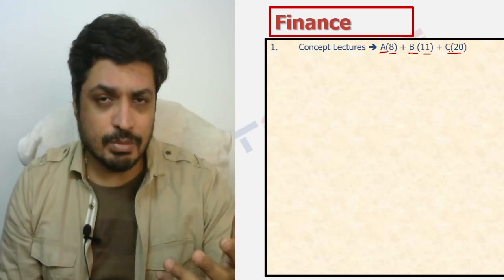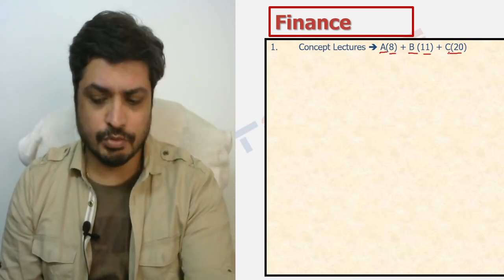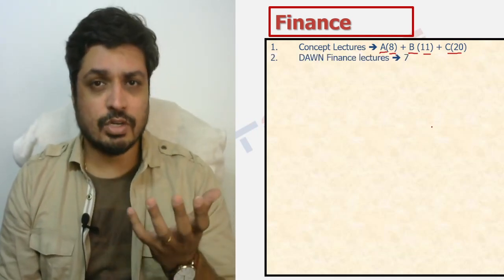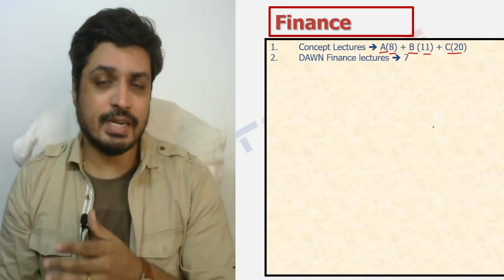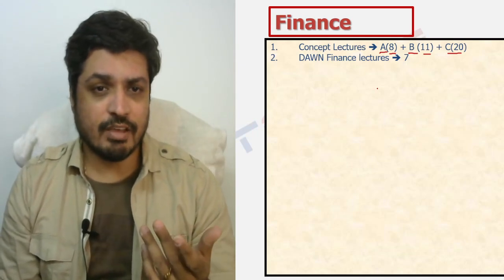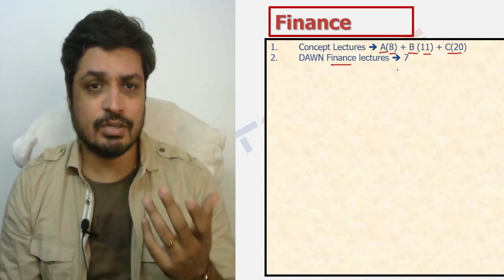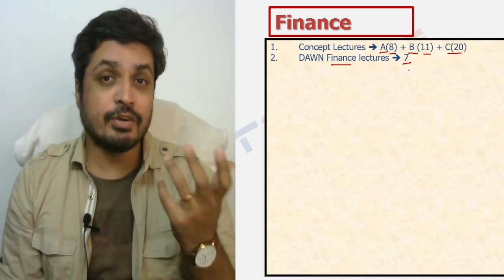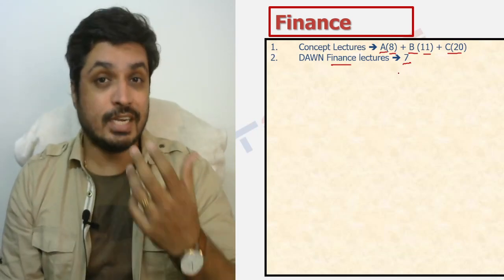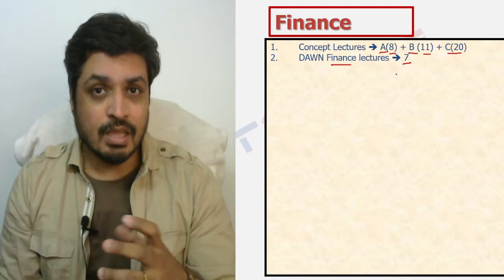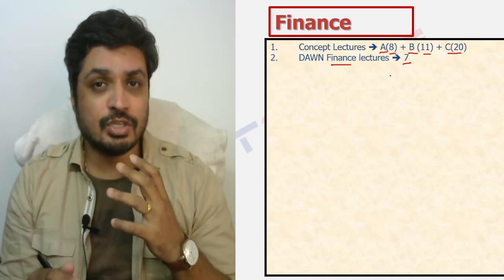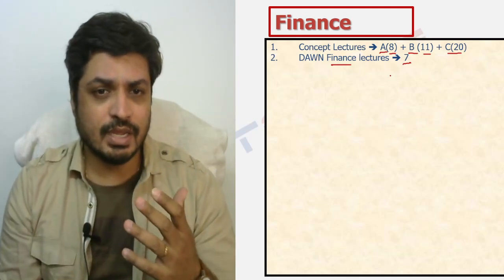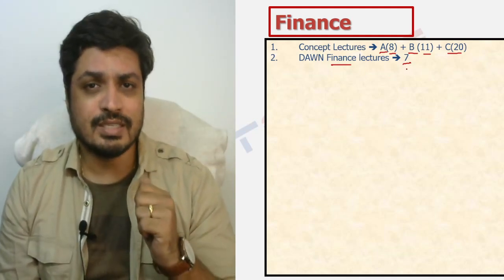And again, I'm using the Meritshine course as the base reference for you to understand from this perspective. Apart from that, we have another thing called DAWN, which is descriptive answer writing naturally. And here again, we have certain finance lectures, to the tune of 7 lectures. The first lecture is more of an introduction as to how you can generate content, how you can generate data, and what the important aspects of a structure are, like an introduction, body, conclusion. All these elements have been addressed in this particular set of sessions, right?